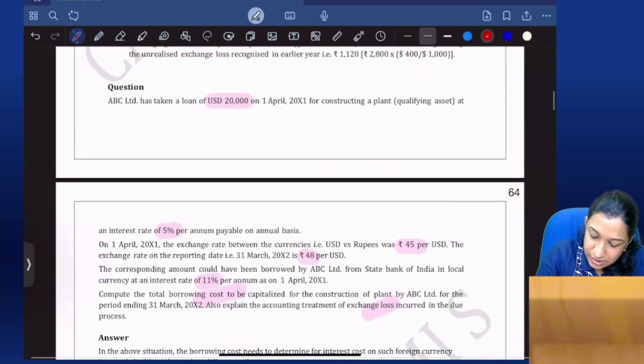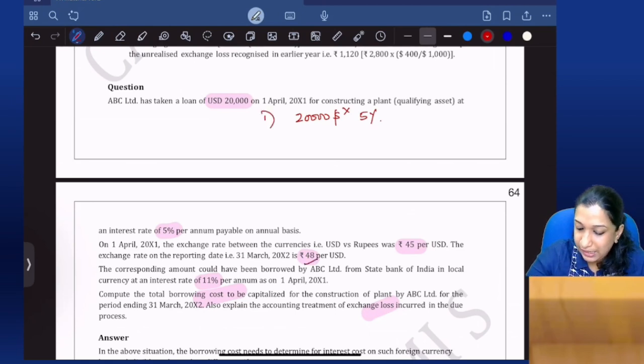So actual interest, $20,000 into 5%. At the time of payment, it is 48. So $20,000 into 5% into 48, 48,000 rupees. Two.